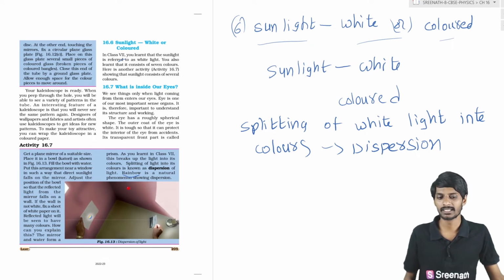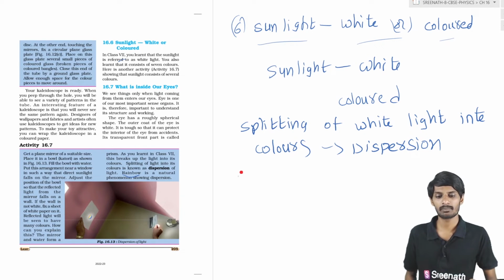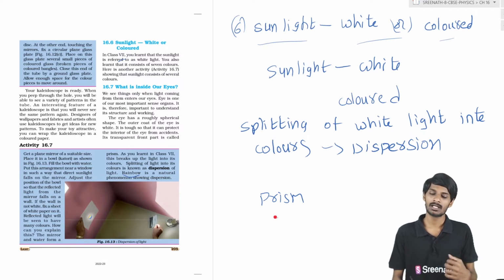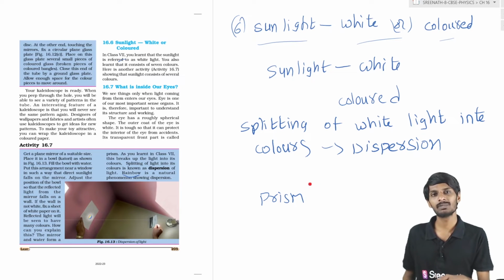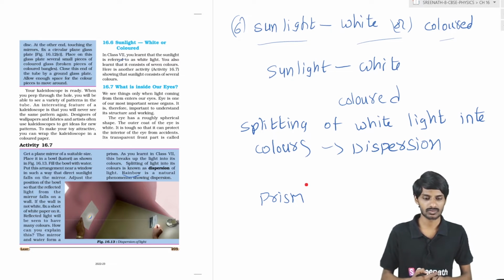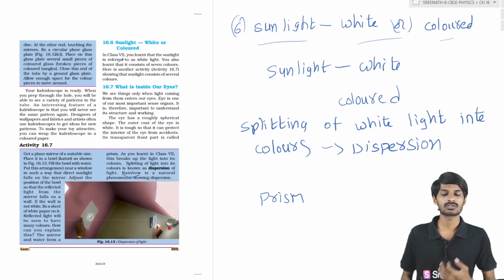It has that ability. This activity can be done easily with a prism. Whenever the white light is incident on your prism, the white light will be split into colors, students. That is also done with the plane mirror with some water.